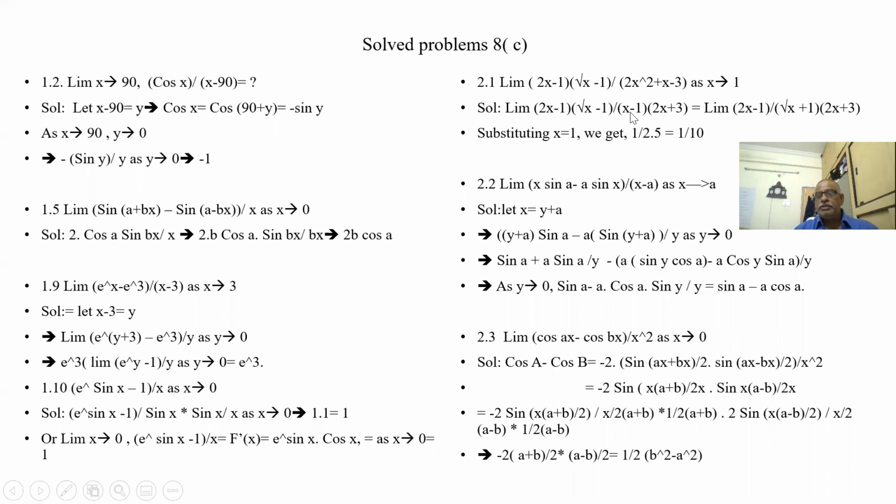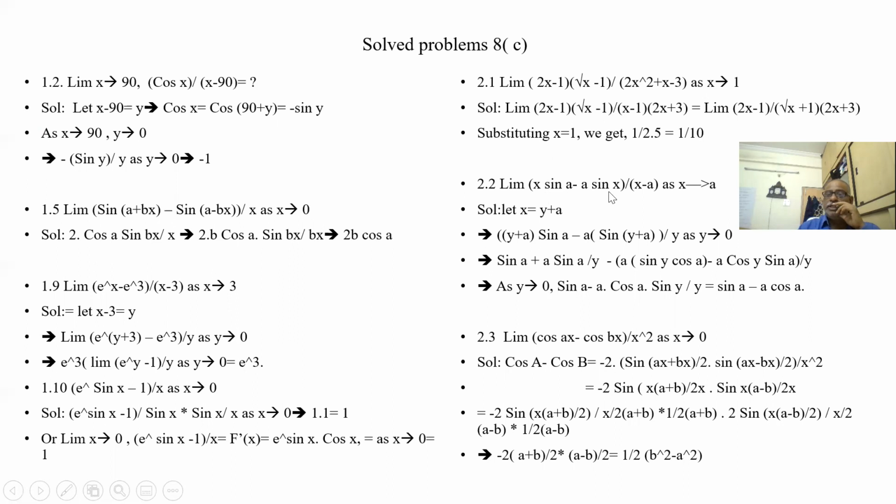In fact, what is this? This is x minus 1, which is root x plus 1 into root x minus 1. So root x minus 1 and root x minus 1 get cancelled. This is not the total x minus 1, this is only the root of x minus 1; the bracket is outside. So root x minus root 1 by root x plus 1 into root x minus 1. These two can cancel, so root x plus 1 is left over. Now all are positive terms. So when x is equal to 1, this is 2, this is 5, so 1 by 5, 1 by 10. Only the common factor is removed.